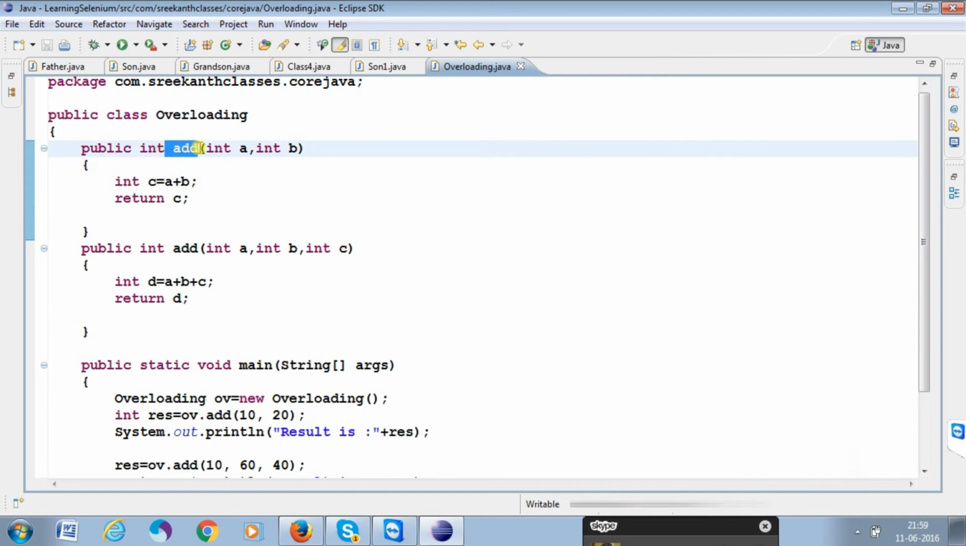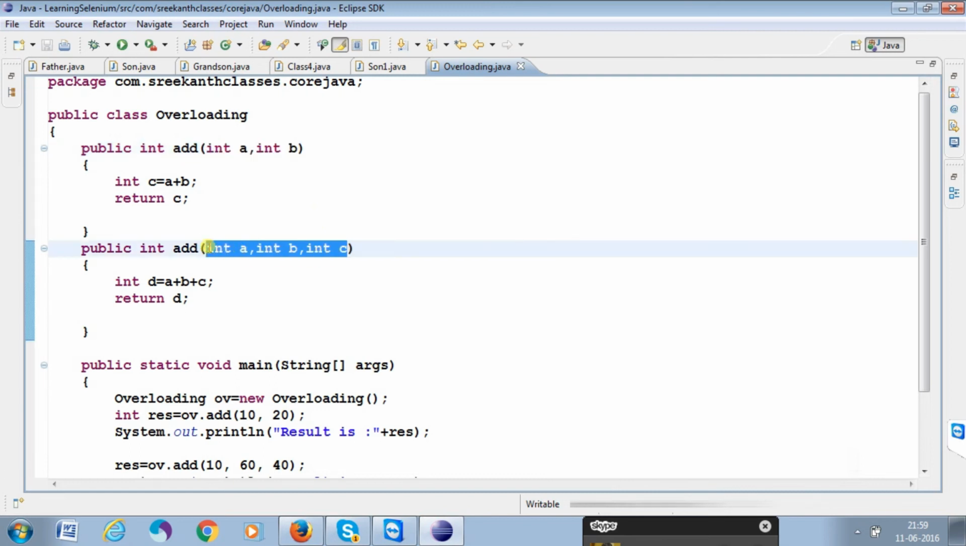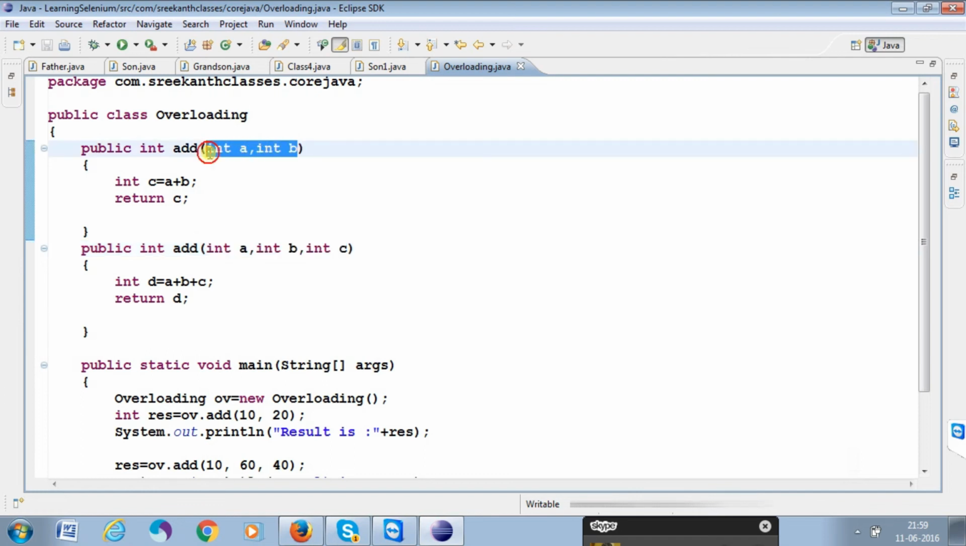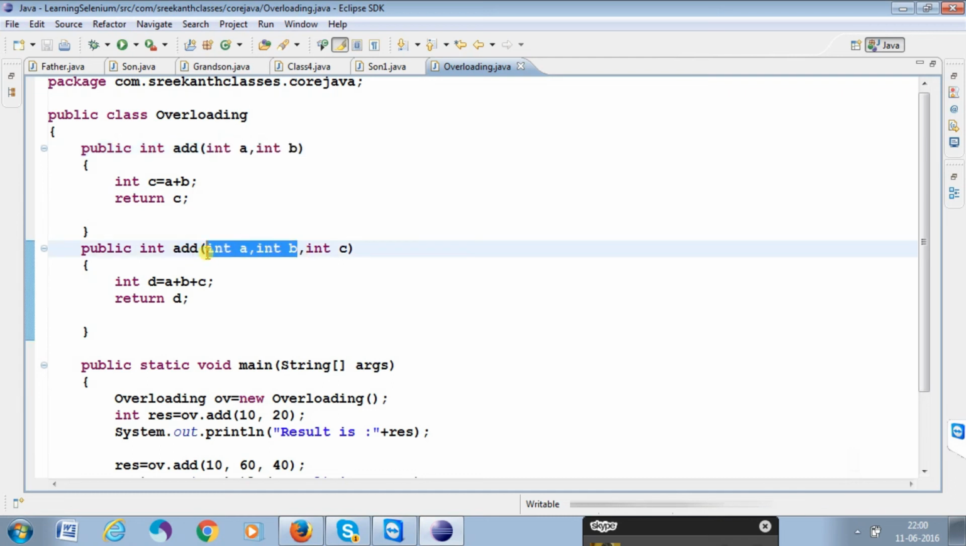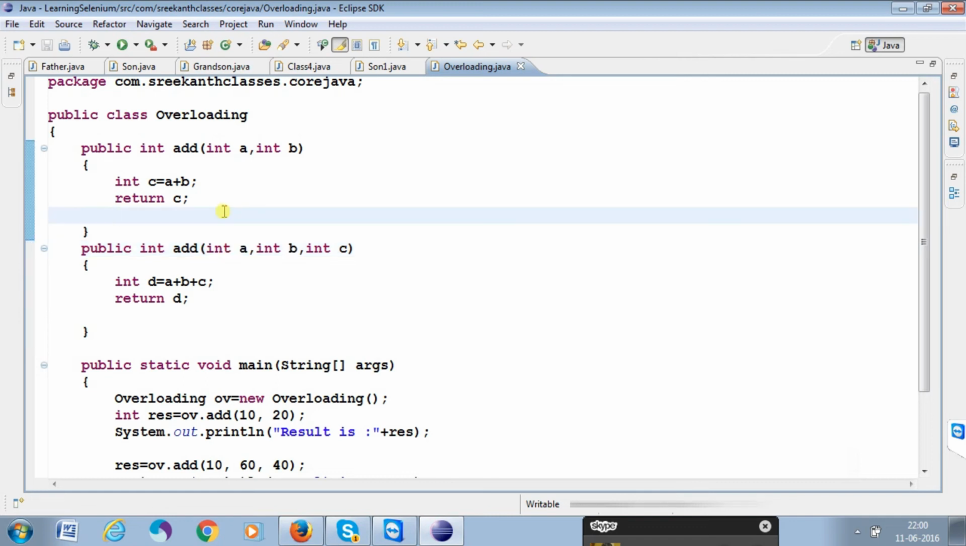Function name is the same, but the number of parameters will be different, or the data type will be different. Data type also we can change. Here are two parameters of data type int. Here you can give two parameters, but the data type will be long. Like that you can write the methods. That concept we are calling overloading.